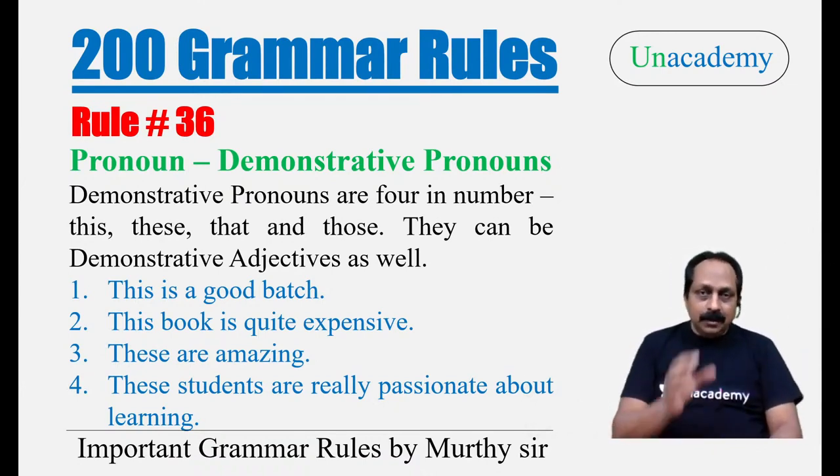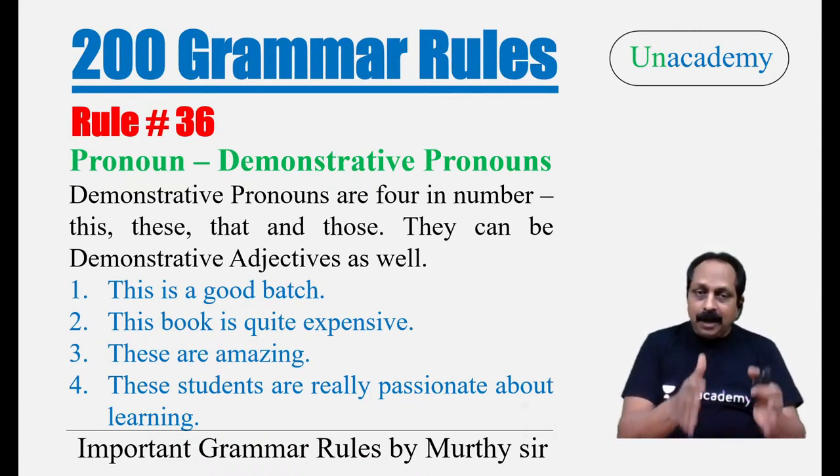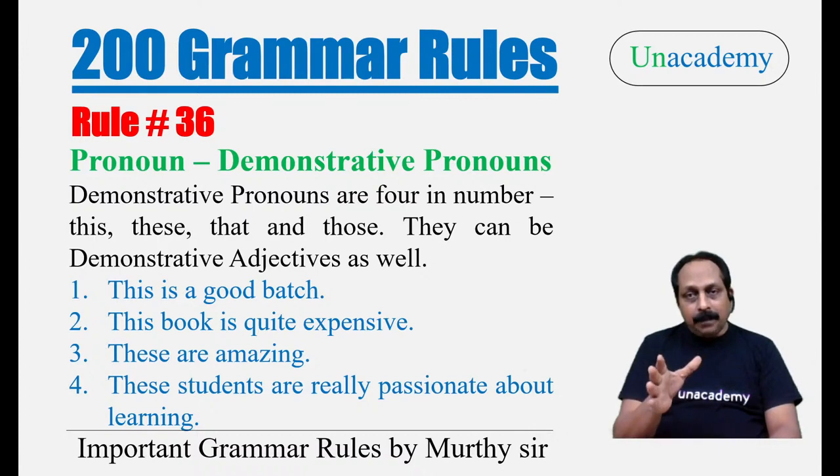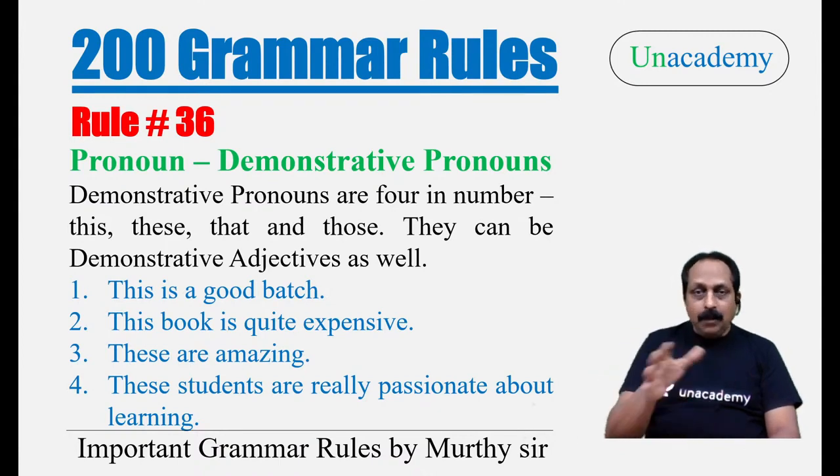You must be knowing the meaning of all the four demonstrative pronouns. Look at the examples and look at the last sentence over here. They can be demonstrative adjectives as well. There is a problem in English, not exactly a problem, a little confusion. Sometimes when it comes to parts of speech, we can use the same word as a different part of speech. For example, this, these, that, those, all the four can be demonstrative pronouns or they can be demonstrative adjectives.